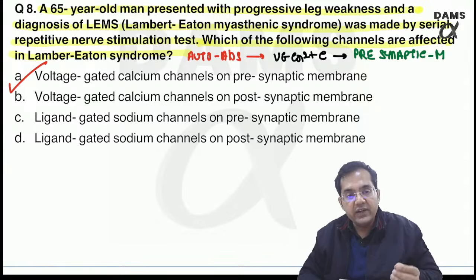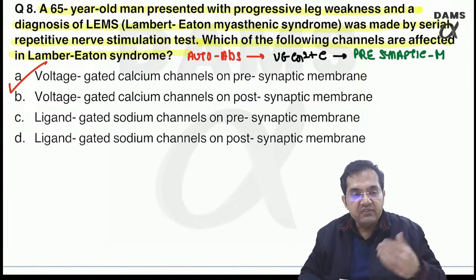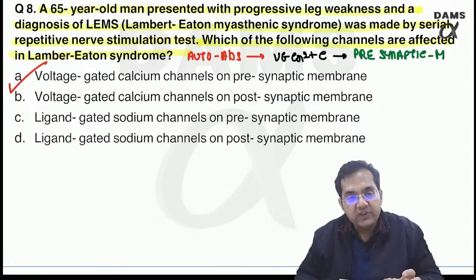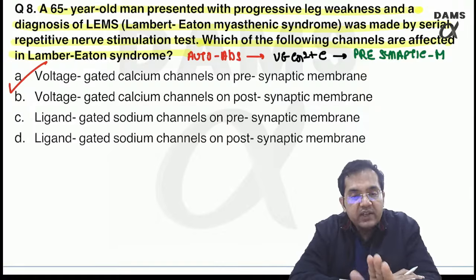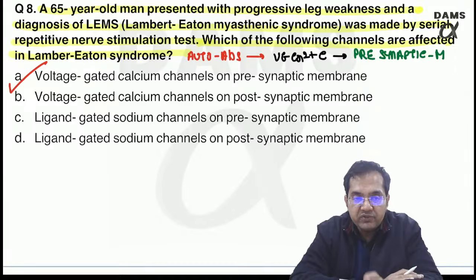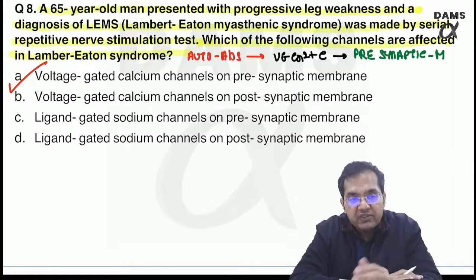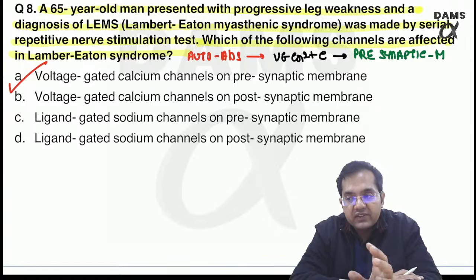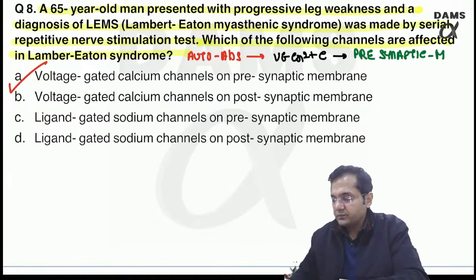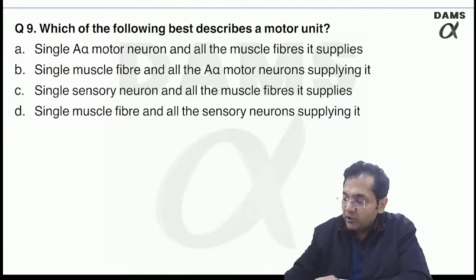Also understand, when I do repetitive nerve stimulation, that means with physical activity the weakness improves because the autoantibodies are not blocking 100% of the calcium channels. With repetitive physical activity, the channels which are not blocked by the autoantibodies start causing more influx of calcium and the weakness improves. Although on the other hand, in myasthenia gravis, the autoantibodies are against acetylcholine receptors. So what happens is, with repetitive physical activity or nerve stimulation, the weakness worsens because of the depletion of the acetylcholine or the neurotransmitter.